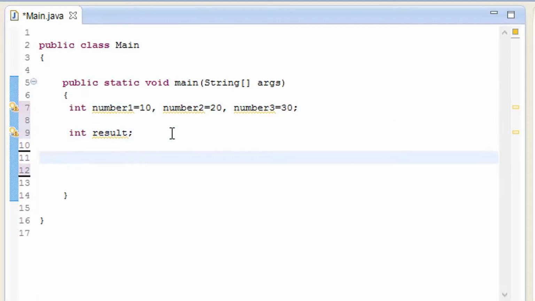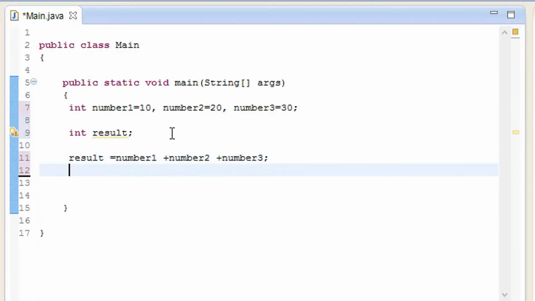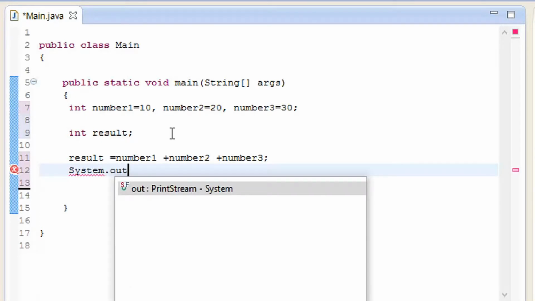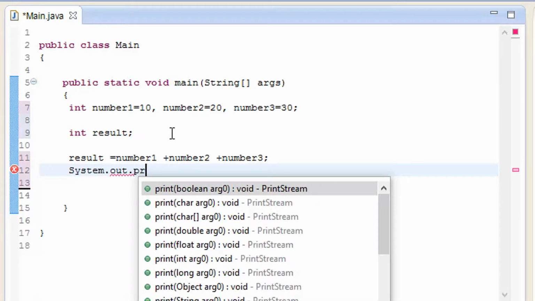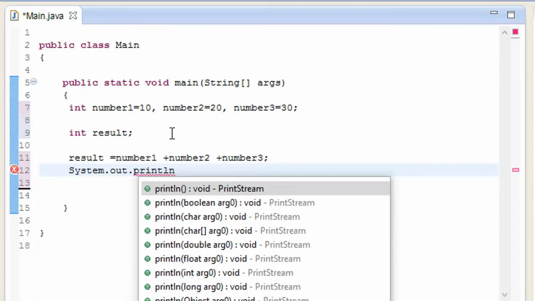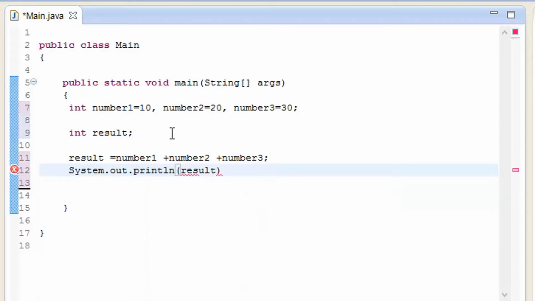So as you know, this is somewhat like that, and print a result to it. So let me just go in this next line, result is equal to number 1 plus number 2 plus number 3, and then add a semicolon to it and tell the system that we want it to print out. System.out.println inside brackets. I'm going to type result and then close this one and add number 1, number 2, and number 3.